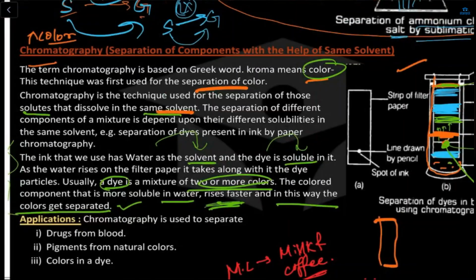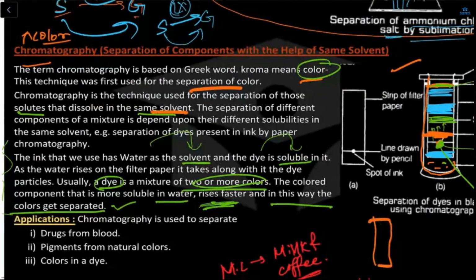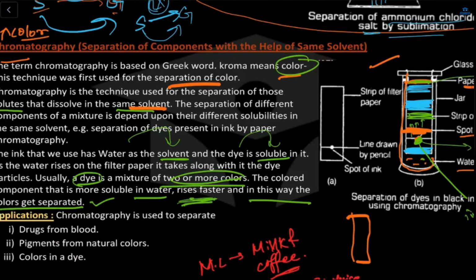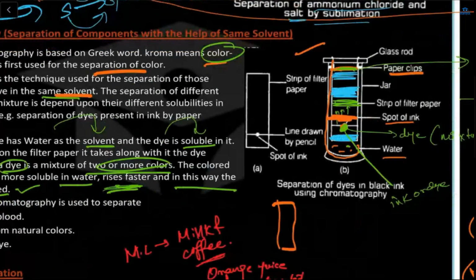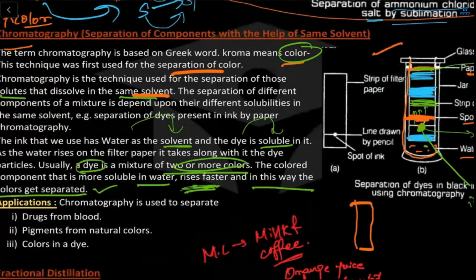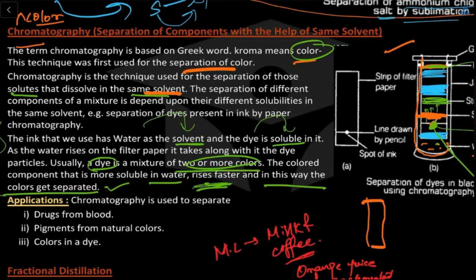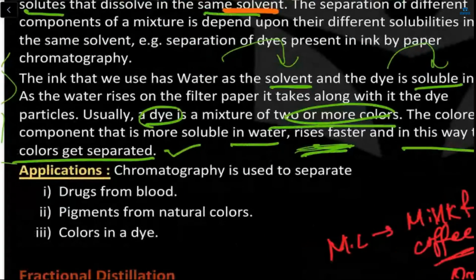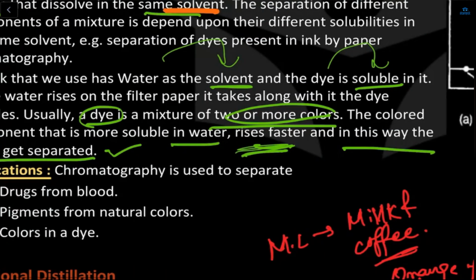Okay, Shazan. See, if there is an ink that we use with water as a solvent, and in that ink there's a dye, and what is the dye? Dye is a mixture of many colors. So what will happen if we put this in the water? If that color is more soluble in water, then that color will rise faster, and the less soluble one slower. Soluble means which will mix fast in water.